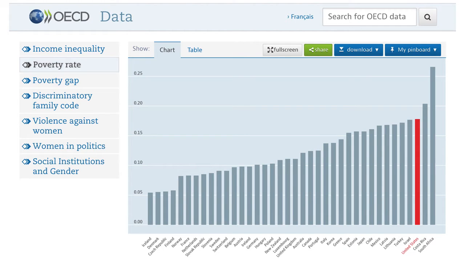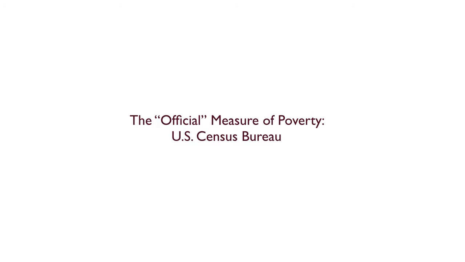As we've seen, rates of poverty in the United States are significantly higher than they are in other OECD countries. So let's now talk about how the US Census Bureau estimates poverty within the United States, and we'll focus here just on describing the data about variation among groups.